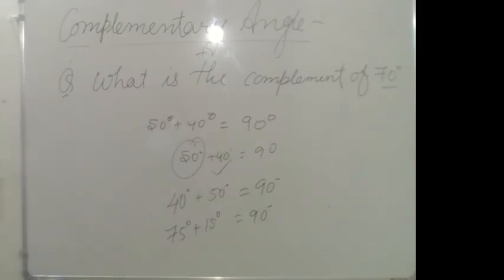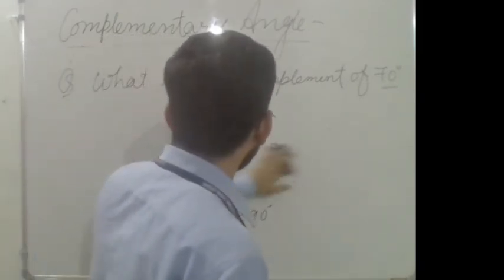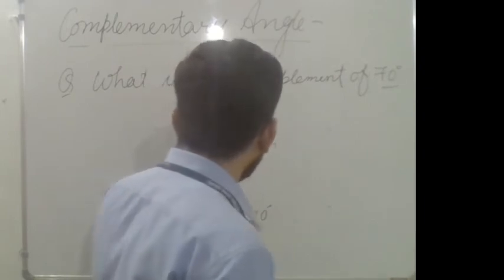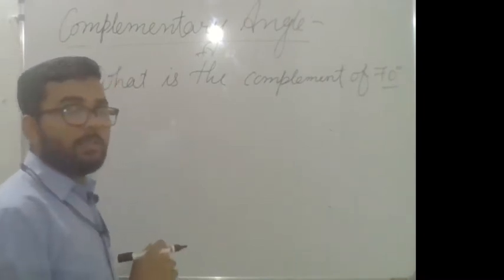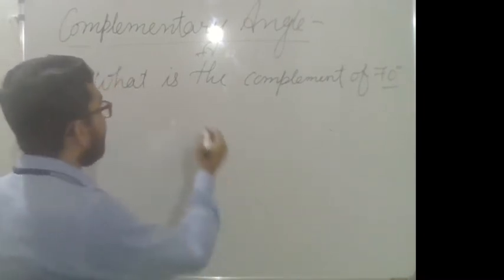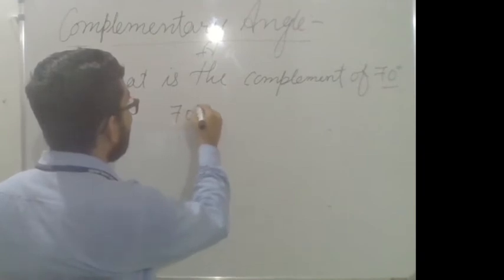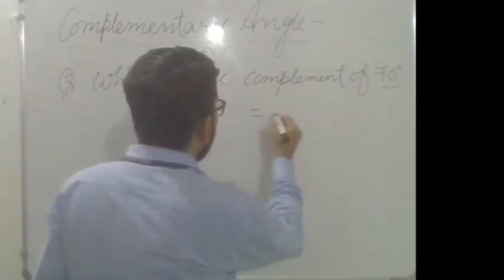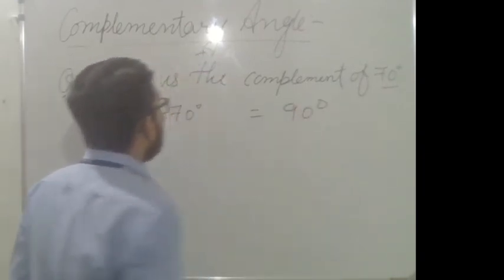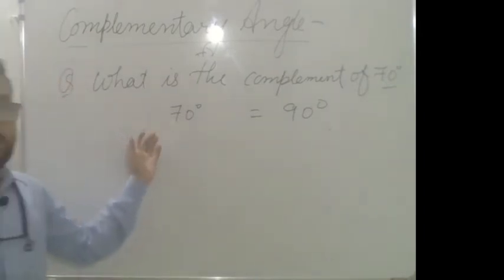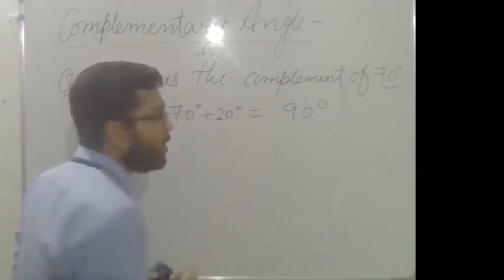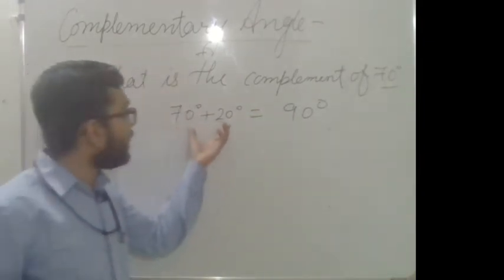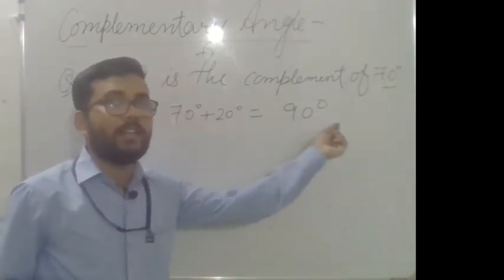The complement of 70 degree is 20 degree. How is it 20? Because when you add 70 and 20, you will get 90.